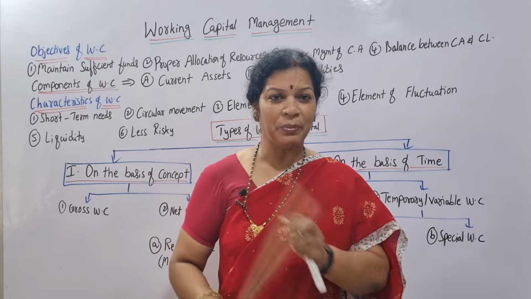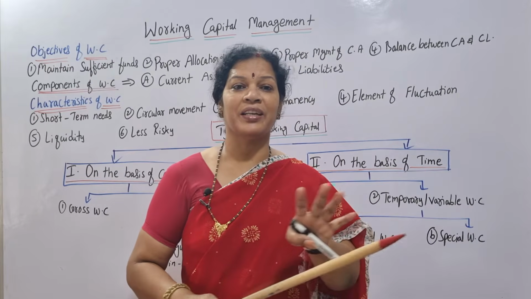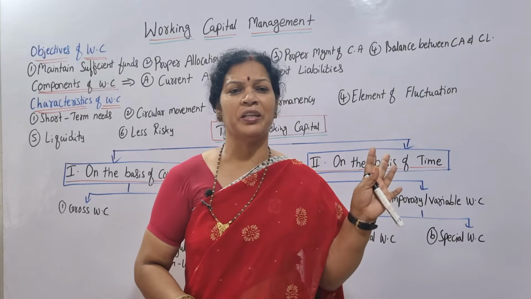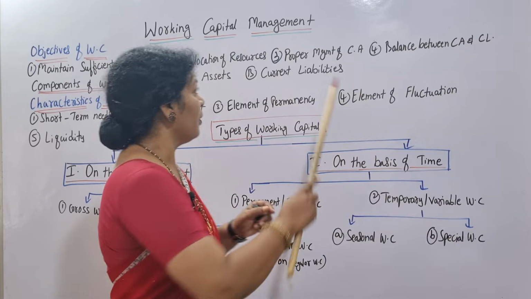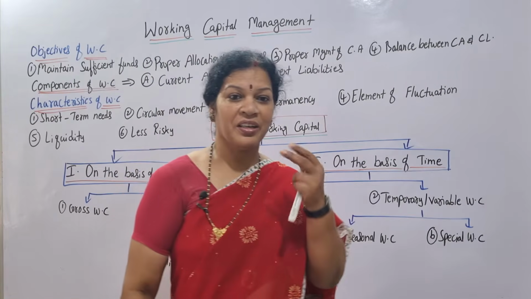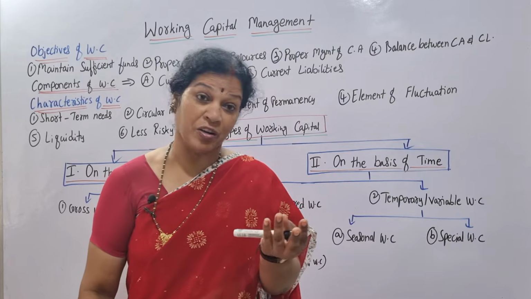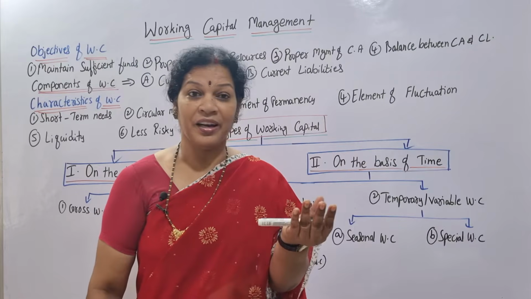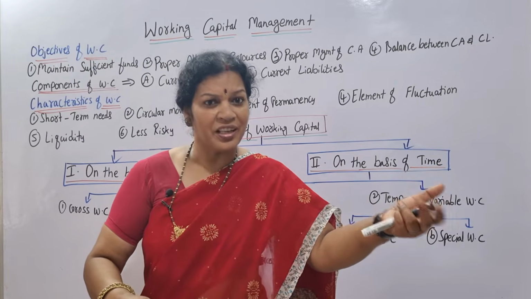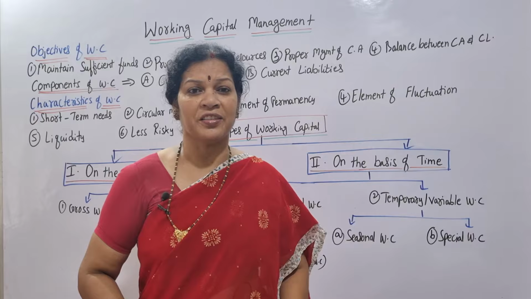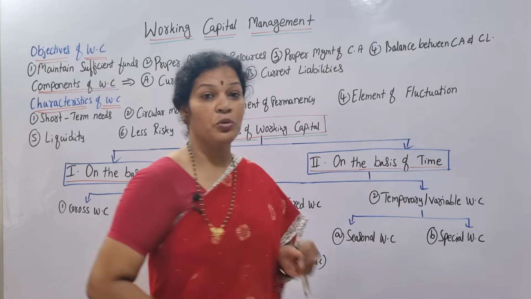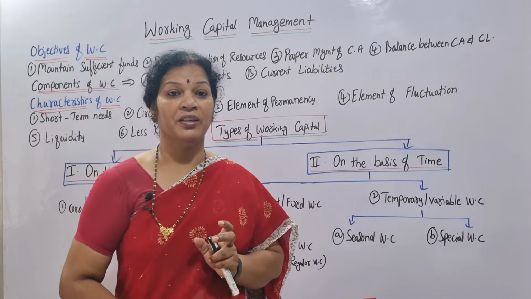Now here, working capital means we are going to focus mainly on current assets only, not the fixed assets, as we discussed at the beginning of this chapter. Proper management of current assets is also one of the objectives. For cash in hand, how much we have to keep, how much the bank balance should be, who the debtors are, and how much we can go for credit sales. So properly managing current assets is also an important objective of working capital.